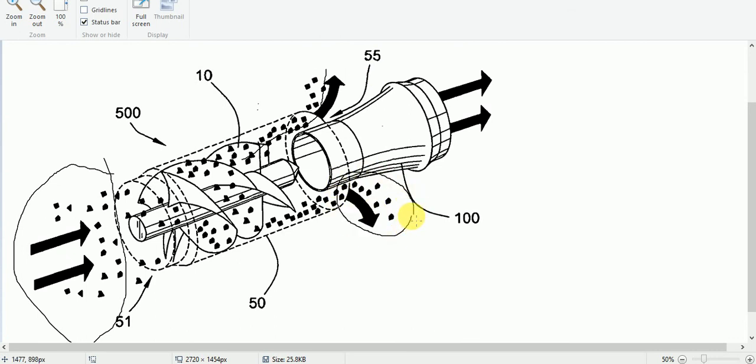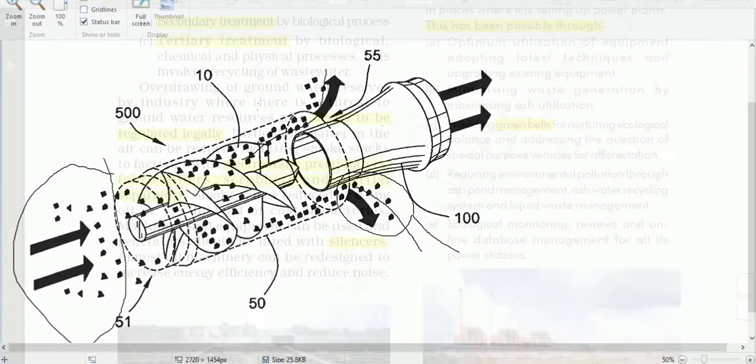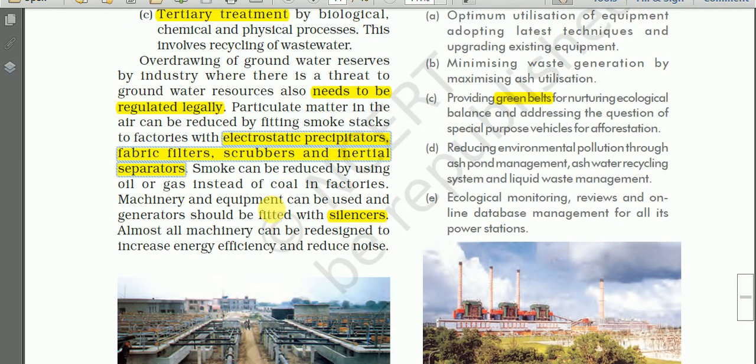This dust will be collected in a hopper, and in this way, using this fan, I think you will be seeing some wings here, when it is rotated, the particulate matter will be separated and stored in a hopper. This is what I call an inertial separator. So in this way we can fix certain devices in a smokestack so that industrial pollution may be reduced.